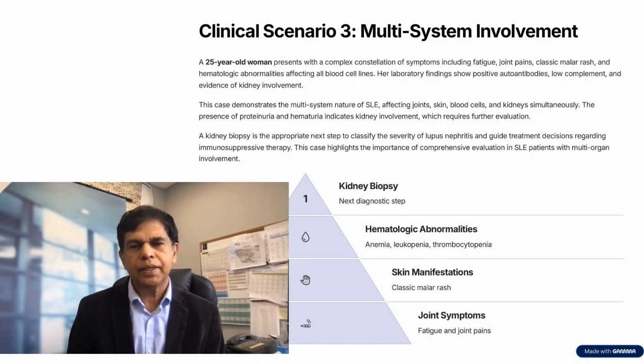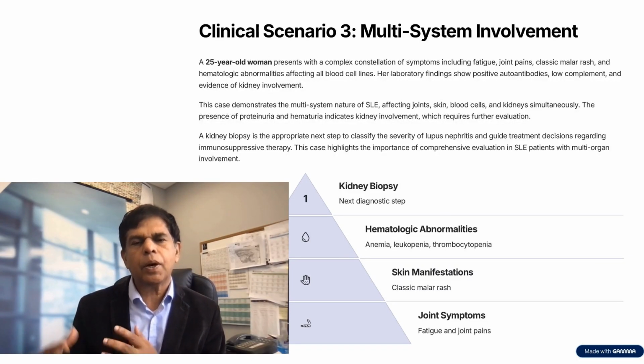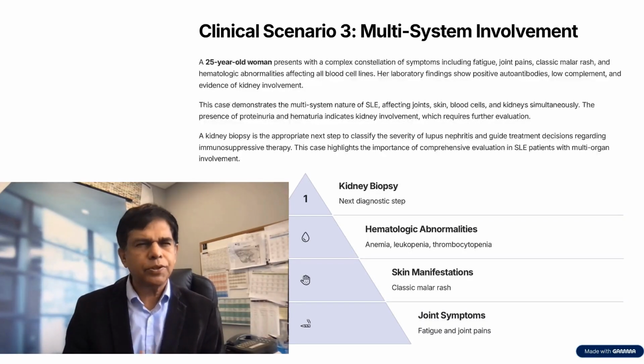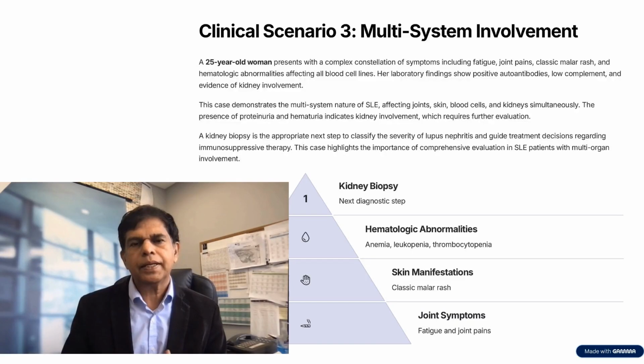Clinical scenario 3, multisystem involvement. A 25-year-old woman presents with a complex constellation of symptoms including fatigue, joint pains, classic malar rash, and hematologic abnormalities affecting all blood cell lines. Her laboratory findings show positive autoantibodies, low complement, and evidence of kidney involvement. This case demonstrates the multi-system nature of SLE, affecting joints, skin, blood cells, and kidneys simultaneously.